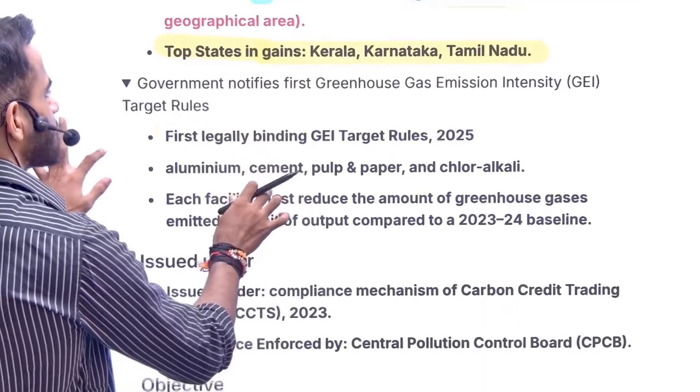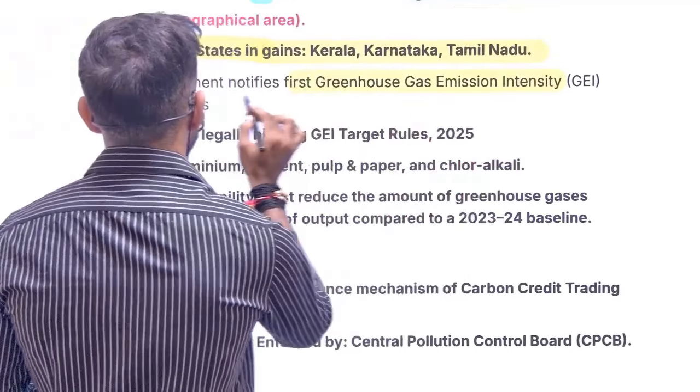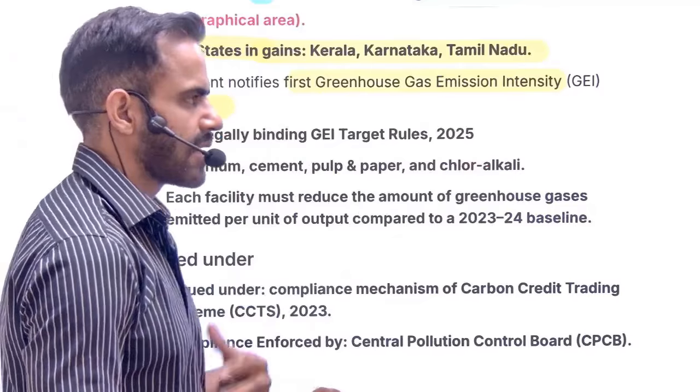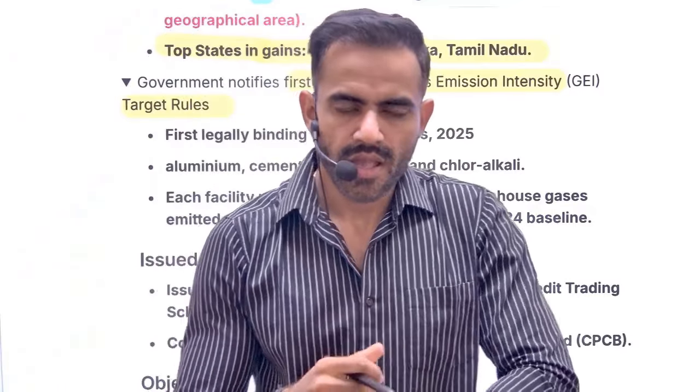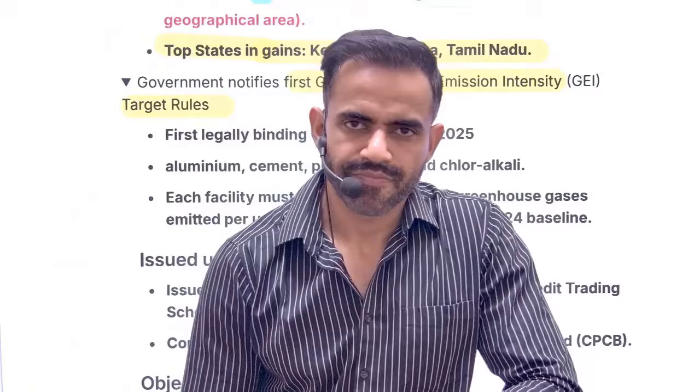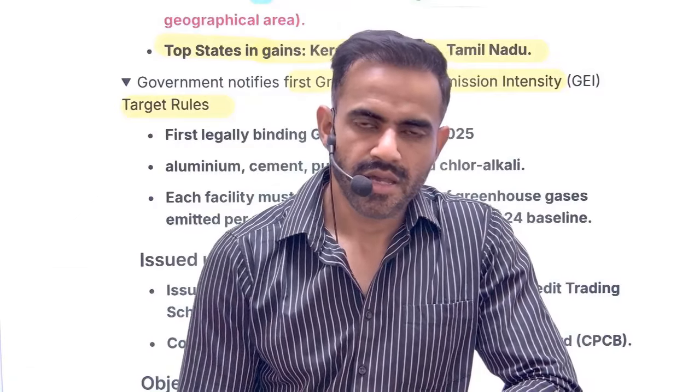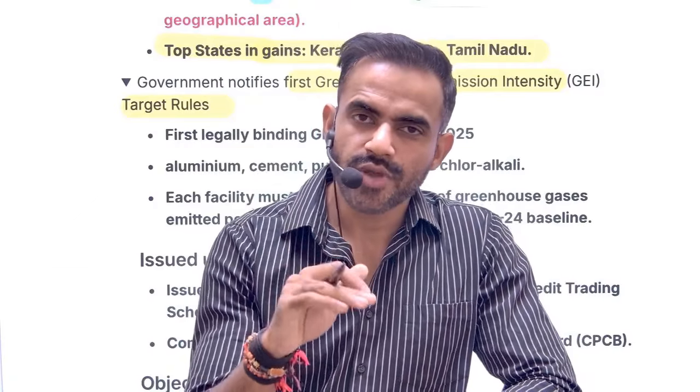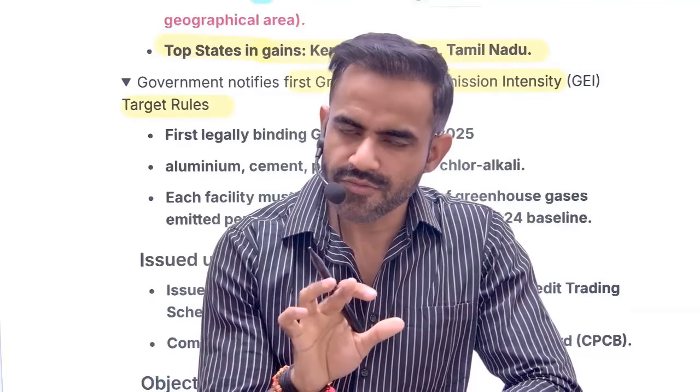Next is related to first greenhouse gas emission intensity target rules. Let me give you a very simple sense. Let's say there is a cement factory. It is emitting carbon. Now the government has given a target that you cannot emit more than that. Let me give you a very simplified sense.